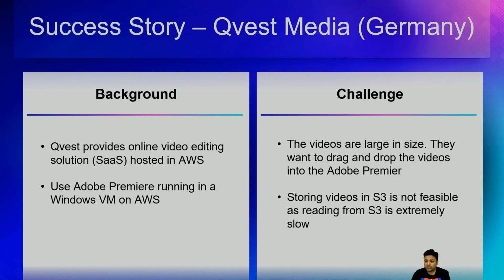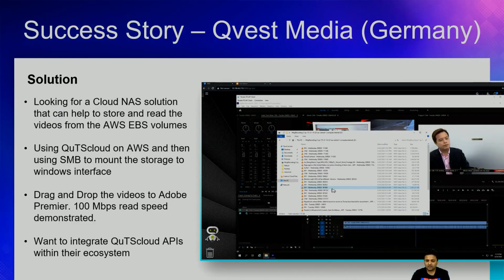So if they store these videos in Amazon S3, then reading these videos will be very slow. Okay, and that's why they did not want to store these videos in Amazon S3, because the videos are really big, and they wanted to have a good user experience for their customers, so that when the customers are going to edit the videos, they don't have to drag and drop the videos from S3 to their Adobe Premiere, which was really inconvenient.